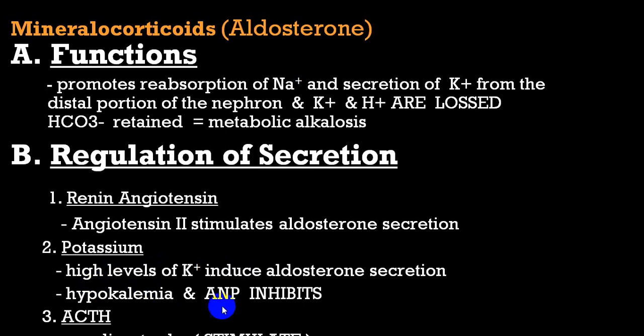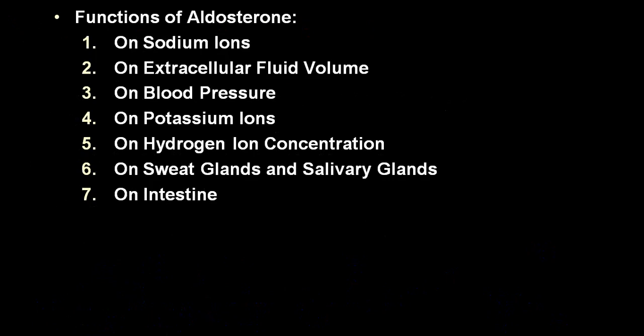ACTH has no direct action; indirectly, it stimulates. We have already mentioned the functions of aldosterone: sodium balance, fluid balance, blood pressure, potassium and H ion balance. It also has an effect on sweat glands, salivary glands, and intestines.